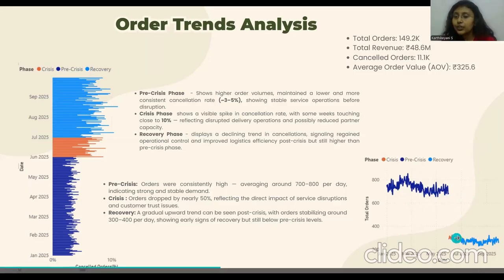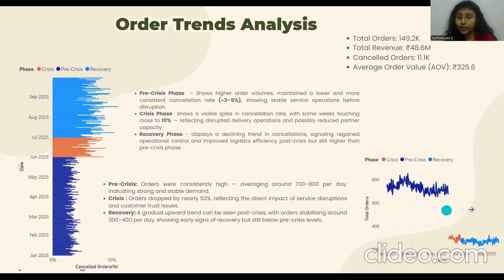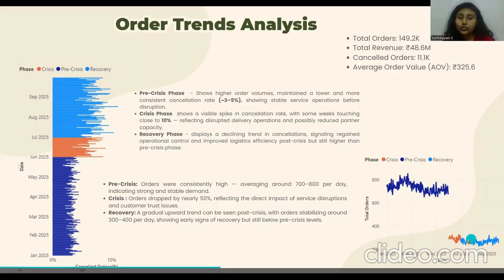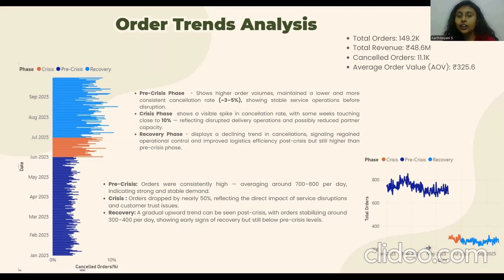And in the crisis phase, we could see a visible drop of nearly 50%, which is a direct impact of the service disruptions. And in the recovery, we could see a gradual upward trend, not much, with orders stabilizing around 300 to 400 per day. This shows signs of recovery, but the orders are still way below the pre-crisis levels.